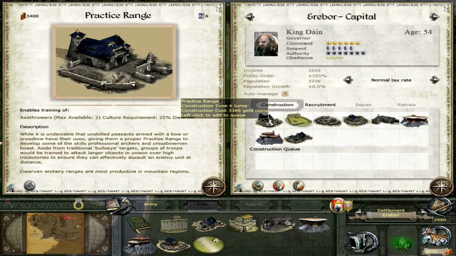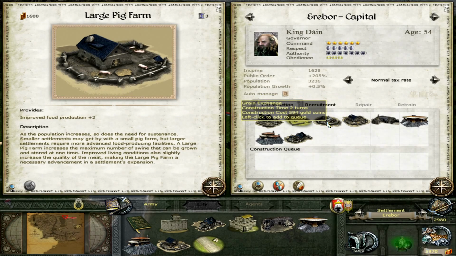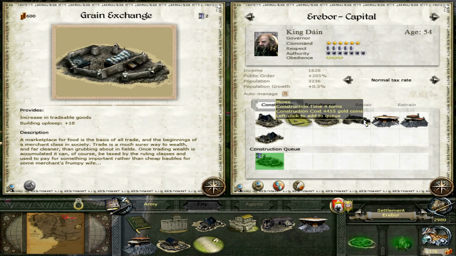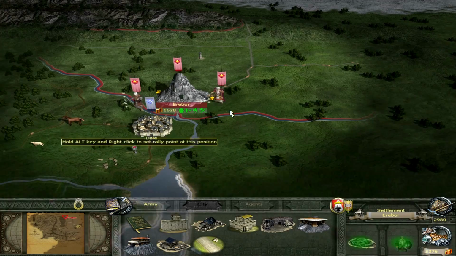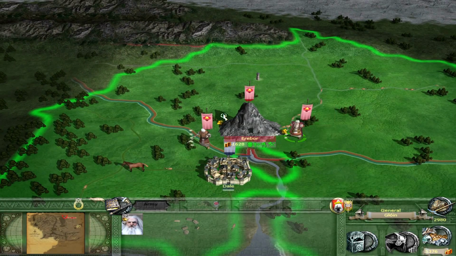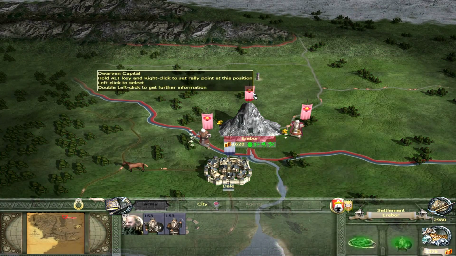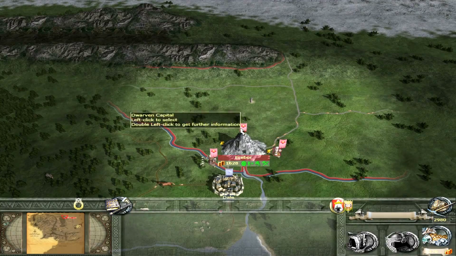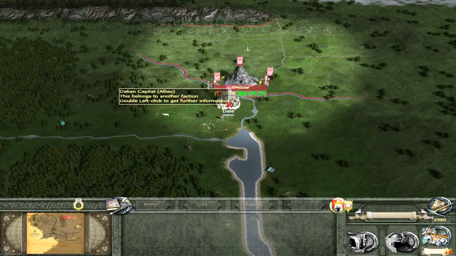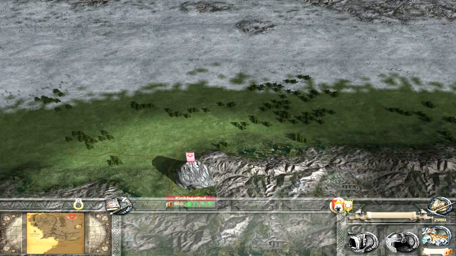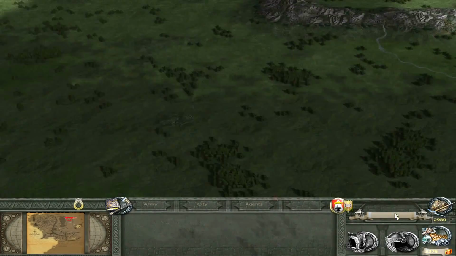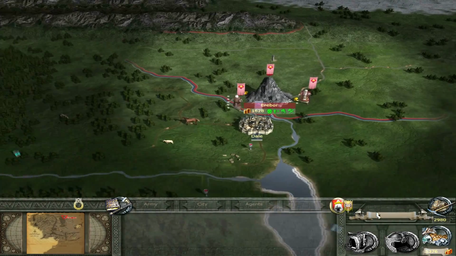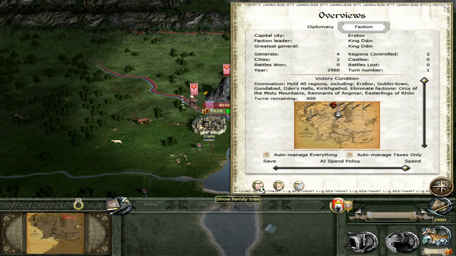And here, what are we going to go for? Practice range, get some more axe throwers, large pig farm. Let's go for the grain exchange to start with. Looks like a pretty good idea. So we've got Gloin on his own, and we've got Gimli on his own, and then of course we've got King Dain. Really, we need some units, and we need to spread on out. So we don't start with actually a capable army anywhere, really. Very, very small. Right, and we don't have any agents as far as I can tell.